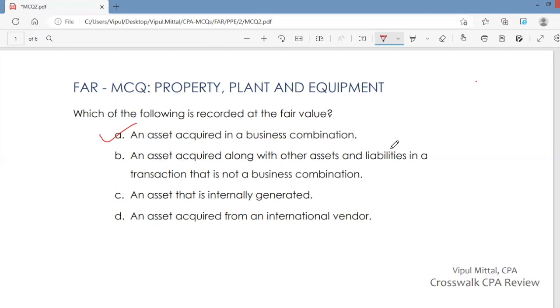Answer option D. An asset acquired from an international vendor, that really does not make much of a difference whether you are acquiring an asset from a domestic vendor or an international vendor. That really does not make any difference. You record this asset at its historical cost, not at its fair value.